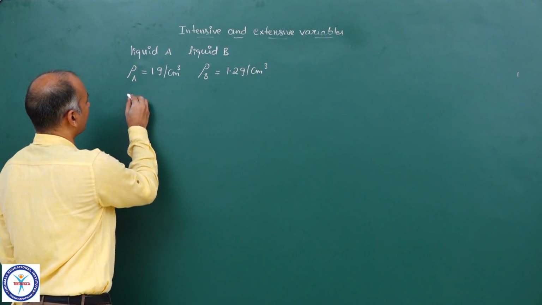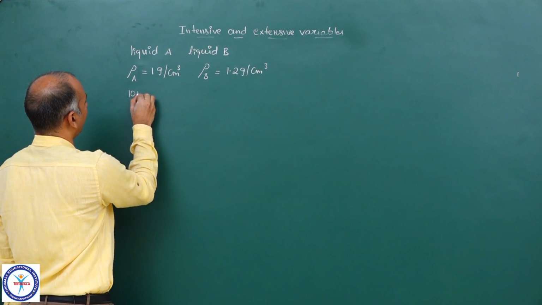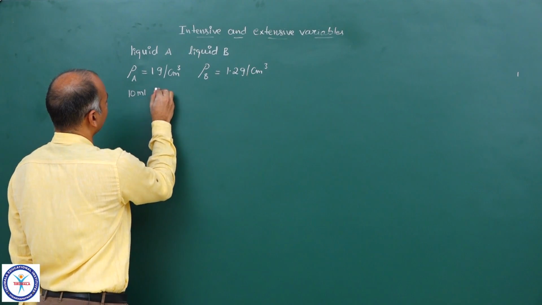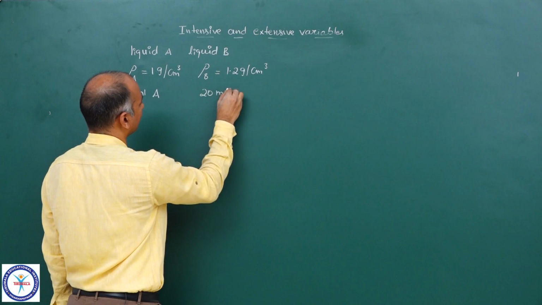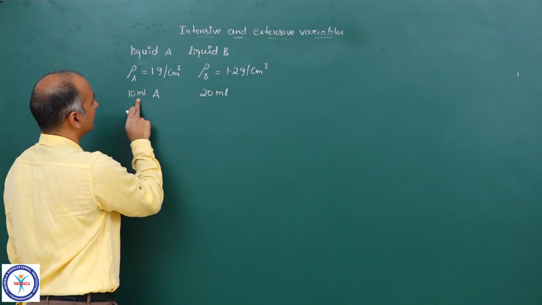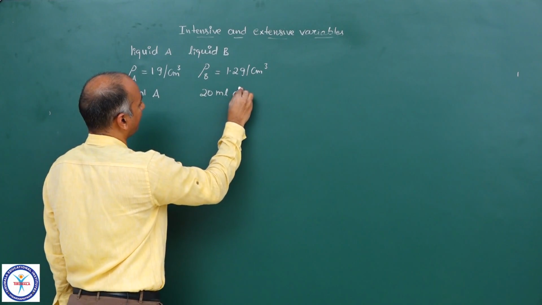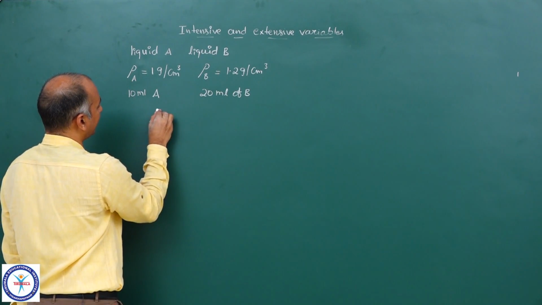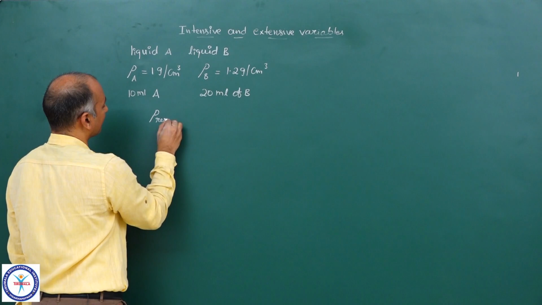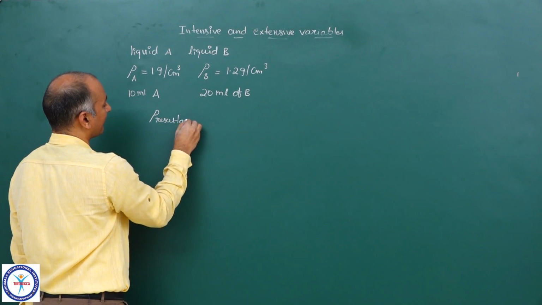Now suppose volumes are given to you. 10 ml of A is taken and 20 ml of B is taken. So 10 ml is A and 20 ml B. Now you require the resultant density, rho resultant.